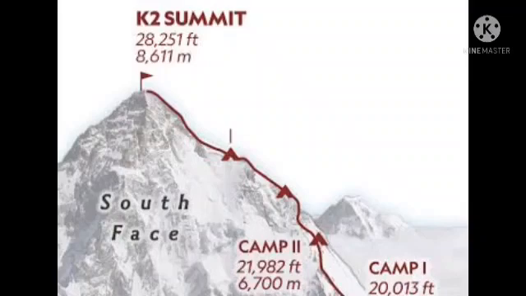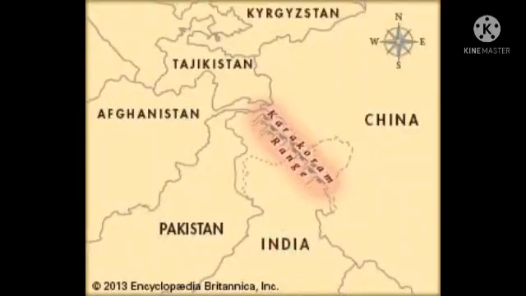Yes, Mount Godwin Austen. So, where is K2 located? Yes, K2 lies in the Karakoram range. So K2 is a part of the Karakoram range and it is located on the China-Pakistan border.